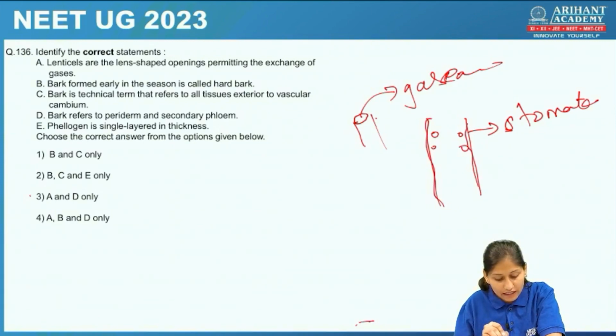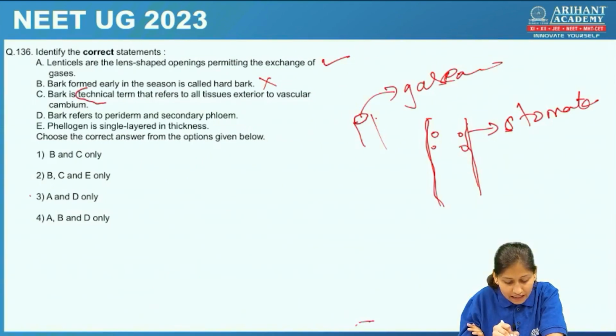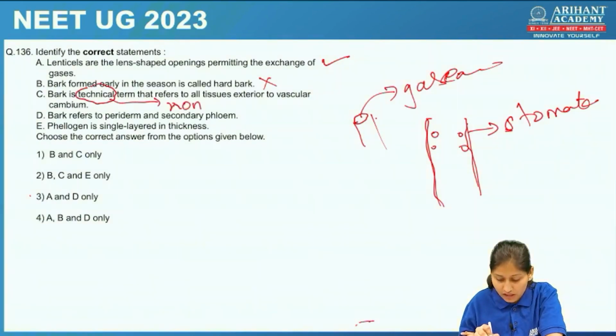So the first statement is right. Bark formed early in the season is called hard bark. Is it right? No, this is not the right one. Bark is a technical term, refers to all tissues exterior to the vascular cambium. The statement is correct, but here you see, technical term. No, it is not a technical term. It is a non-technical term. So this is also a wrong statement.